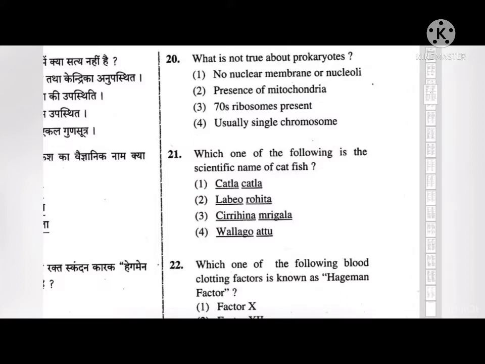Next, which one of the following is the scientific name of catfish? First Catla catla, second Labeo rohita, third Cirrhinus mrigala, and fourth Wallago attu. Okay, so the correct answer to this is fourth.